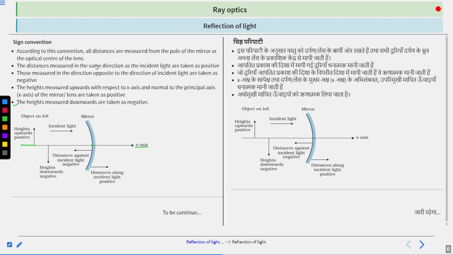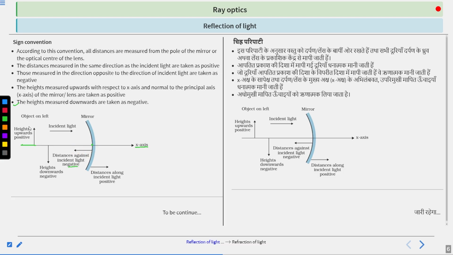The first point says that the distance measured in the same direction as the direction of incident light, this one is the direction of incident light, is taken as positive. Second, distance against the incident light is taken as negative.